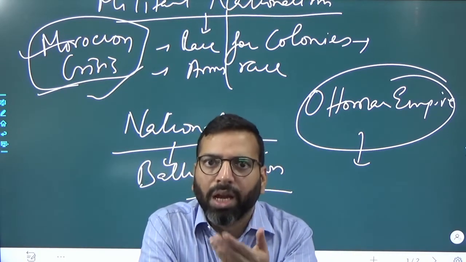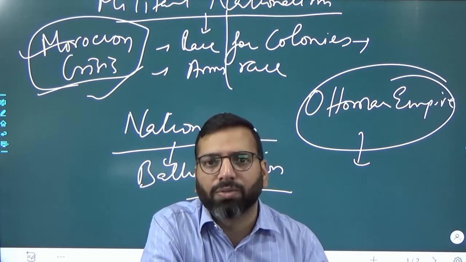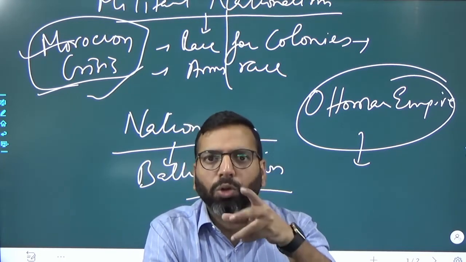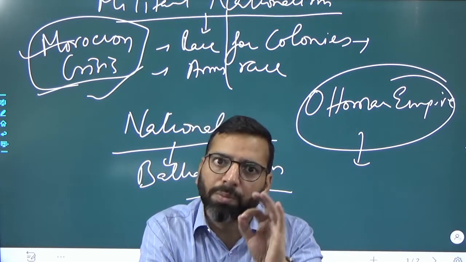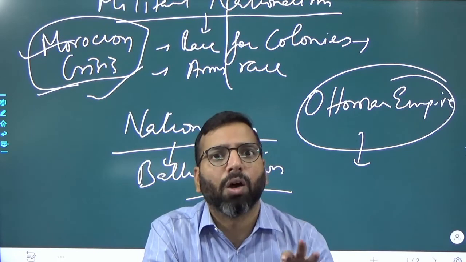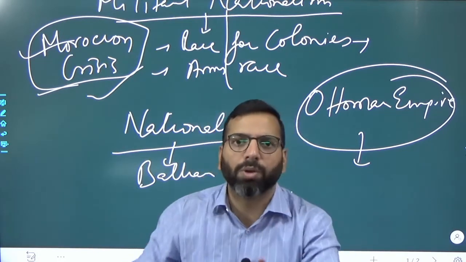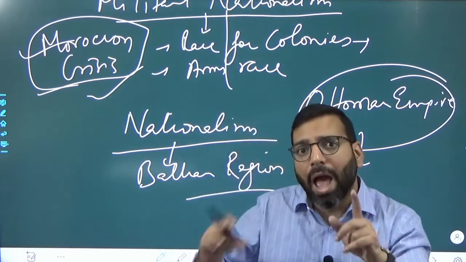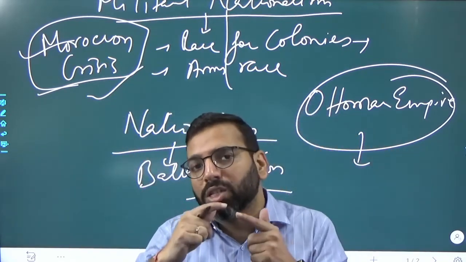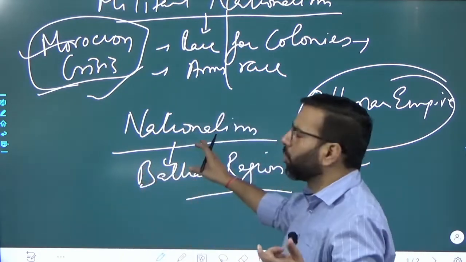You can say it was the murder of Archduke Francis Ferdinand. He was an Austrian Archduke. He was murdered by a Bosnian student in Bosnia, but Austria thought that it was done with Serbian support, and therefore held Serbia responsible, and this leads to the beginning of the First World War. So this Bosnian crisis increased the rift; you should mention it, again linking it to nationalism.